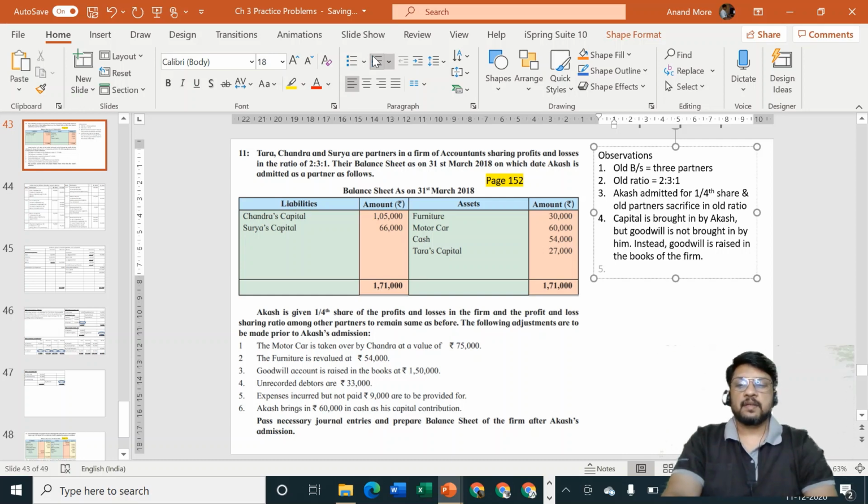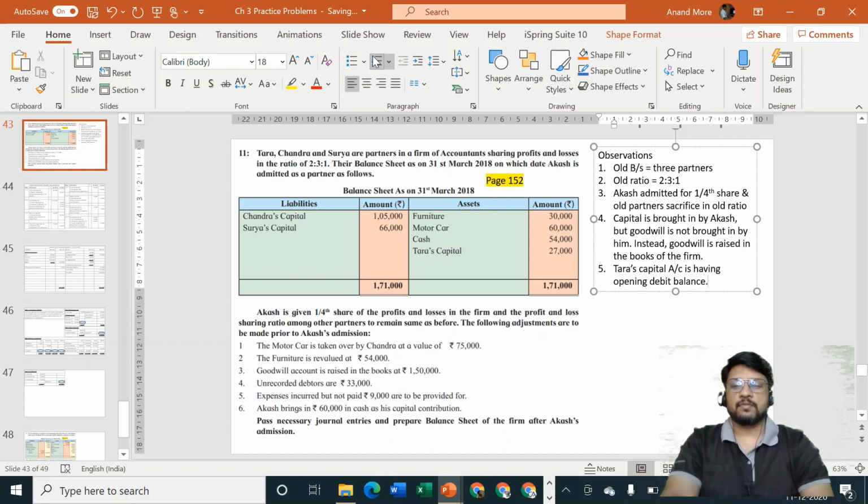Goodwill raised. Next, Tara's capital account is having a debit balance. Tara's capital account is having opening debit balance. Okay, these are the new points of this problem. And yes, motor car, this was solved by us once in the earlier problems.